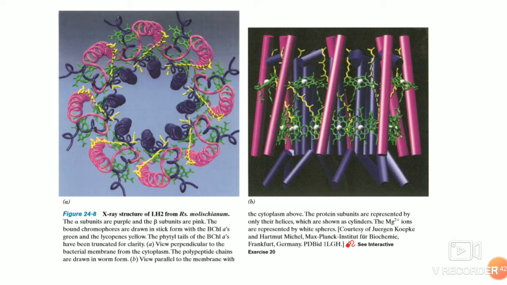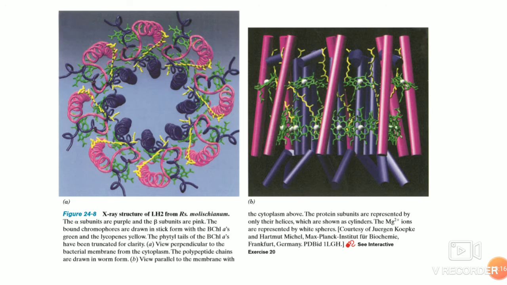This is the structure of the light harvesting complex. It's a very interesting and nice structure. This is the X-ray structure of light harvesting complex 2, LH2, from the purple photosynthetic bacterium Rhodospirillum molischianum.